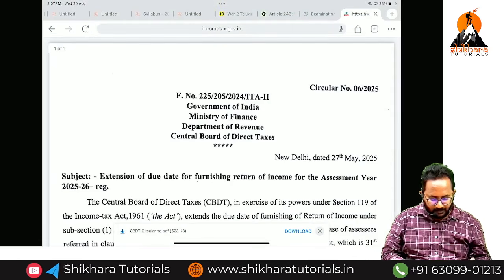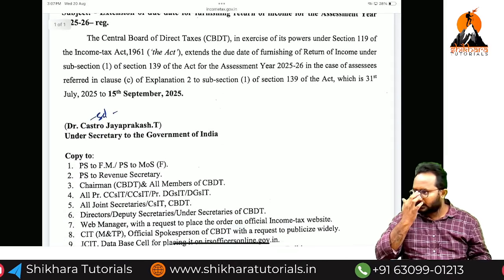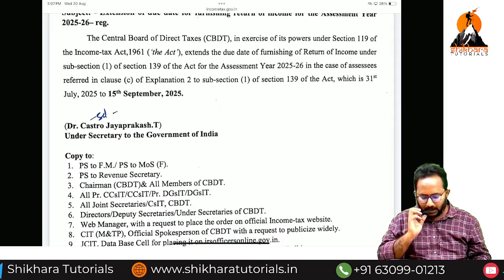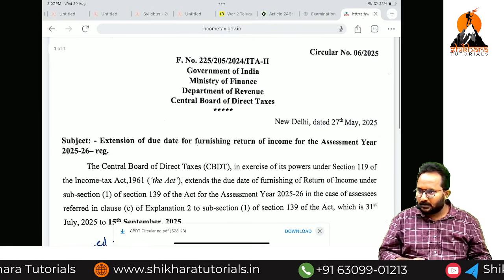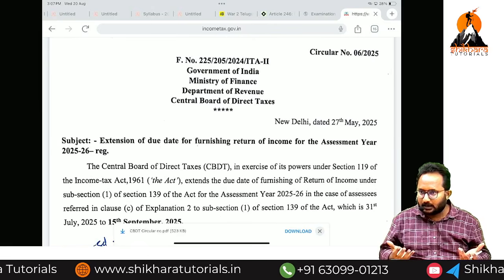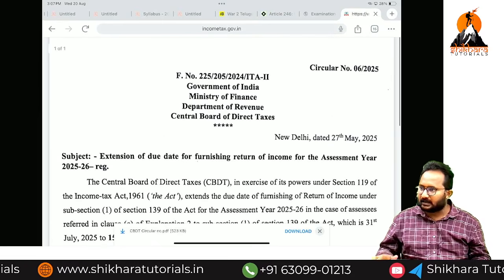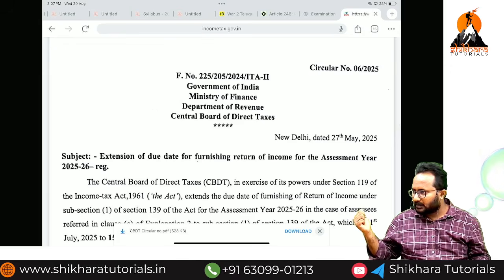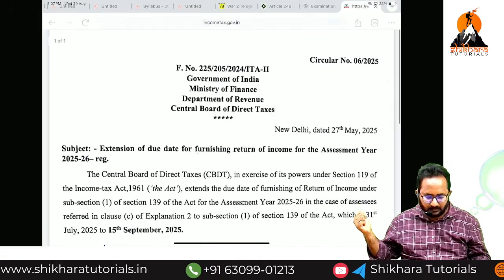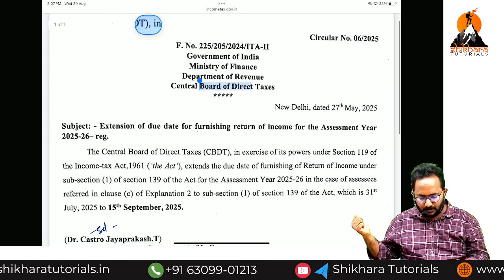Sir, we have an extension of due date for filing of return of income. Generally, we have to file the return of income. So is the due date extended or not, ma? Yes. So this information needs to circulate to all. So that's why they issued the what, ma? Circular. Who issued the circular? CBDT. Yes, you can see this line. Yes, CBDT.